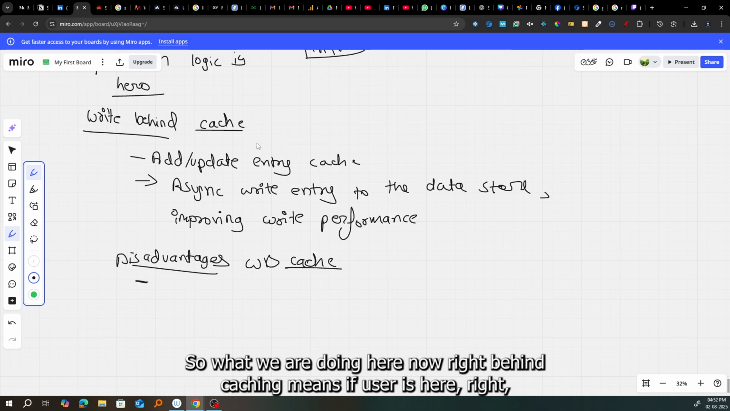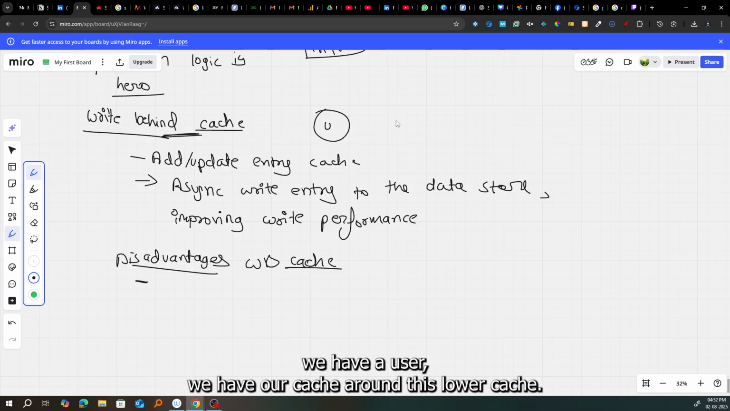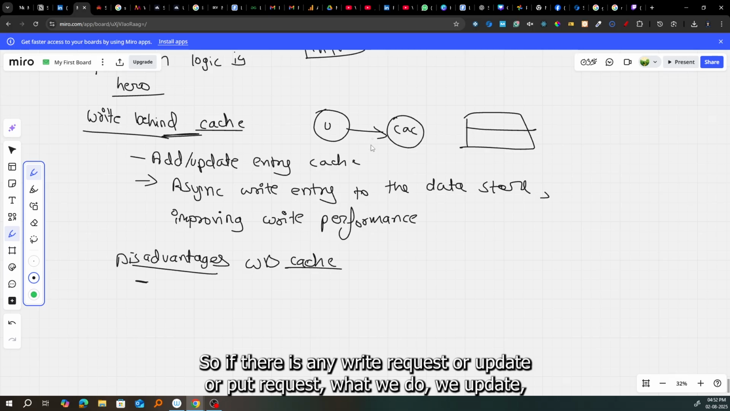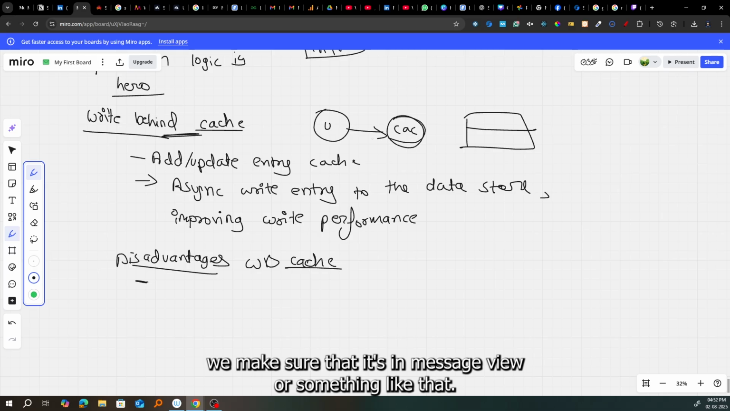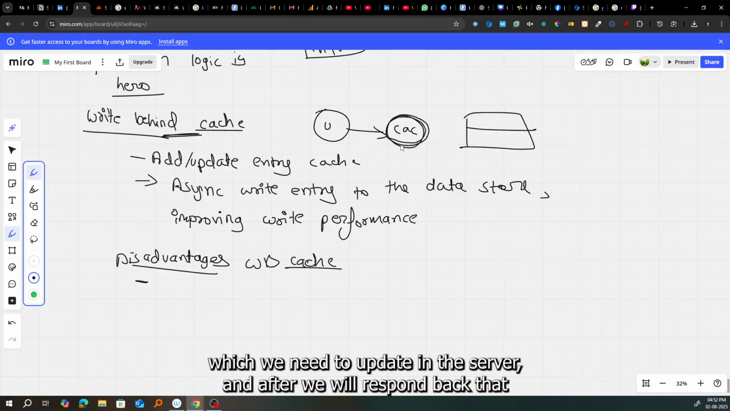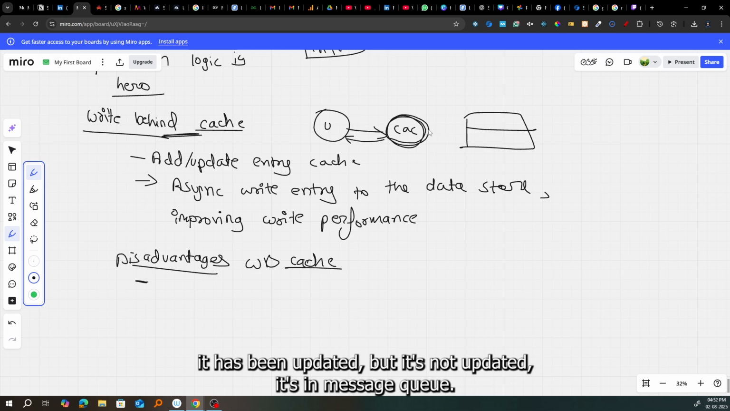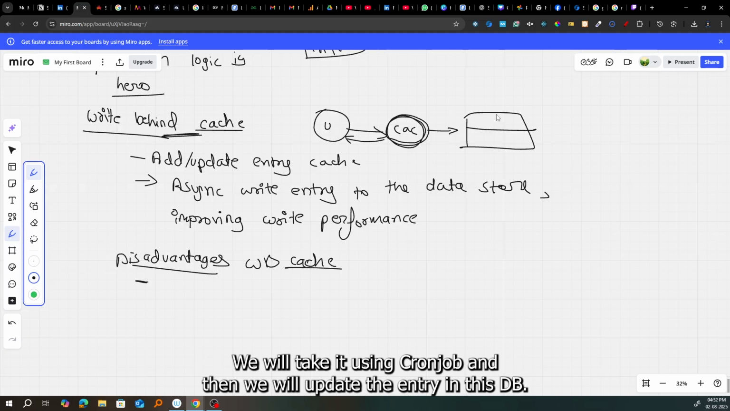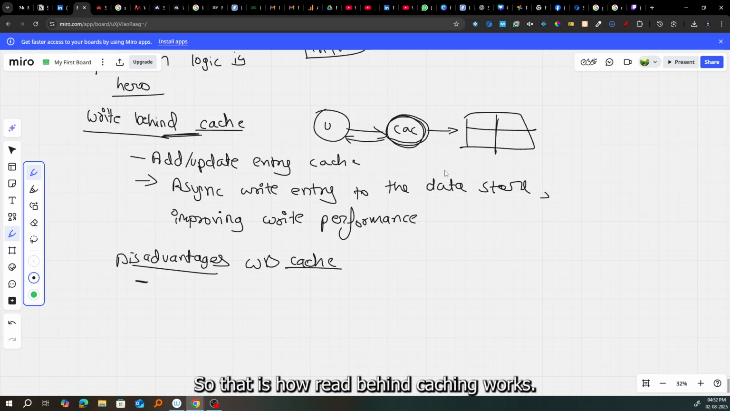Okay, so what we are doing here now, write behind cache means if the user is here, right? We have any user, we have our cache, right? This is our cache. We have our DB. So if there is any write request or update or put request, we make sure that it's put in a message queue or something like that. We will store those values in cache, the values which we need to update in the server. Then we respond back that it has been updated, but it's not updated, it's in the message queue or in the cache still. We'll pick it using a cron job and then we will update the entry in the DB. So that's how write behind cache works.